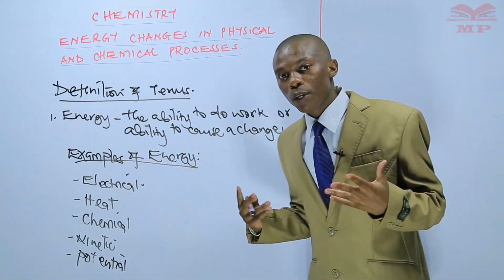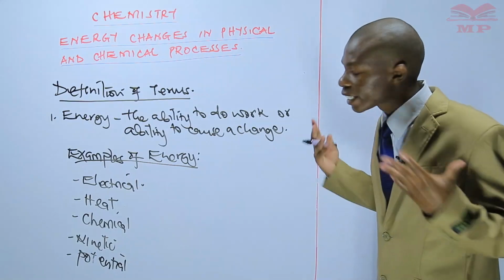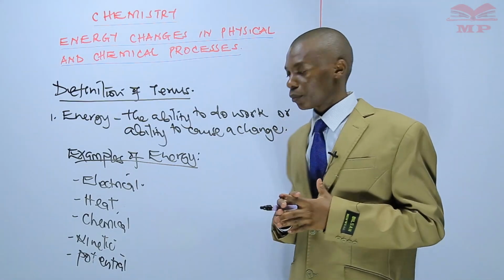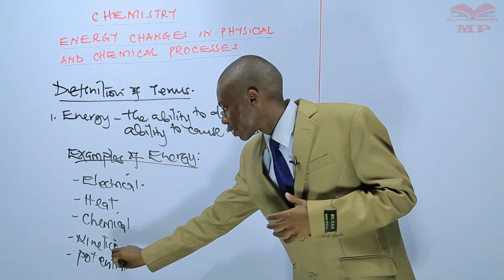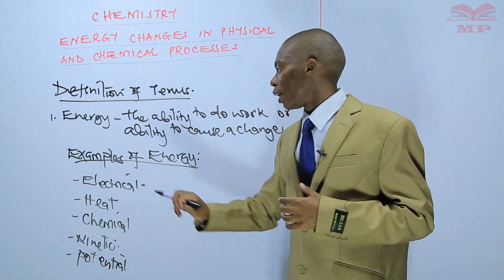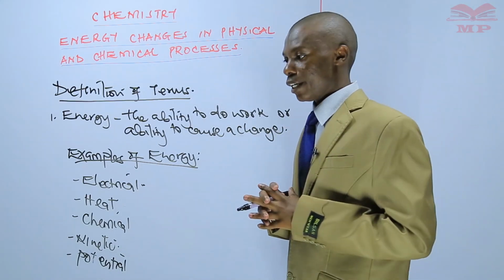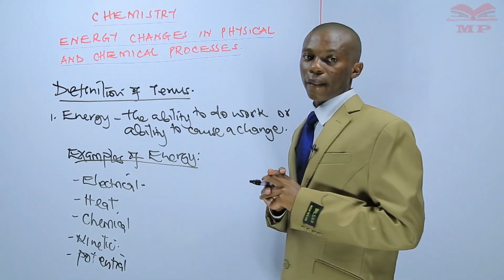Another example is that you can convert the kinetic energy into electrical energy. So you cannot create energy and you cannot destroy energy.